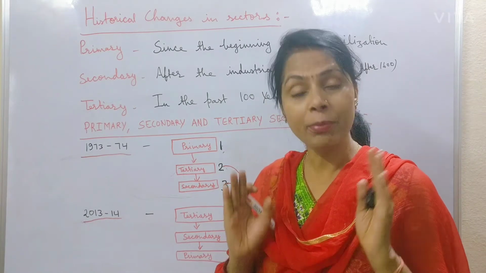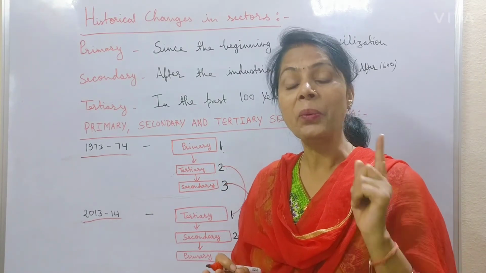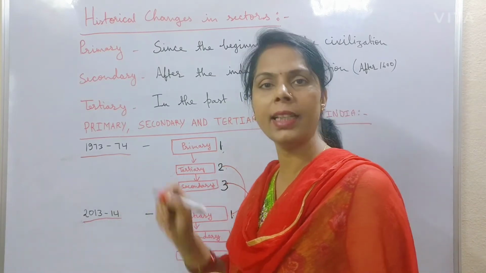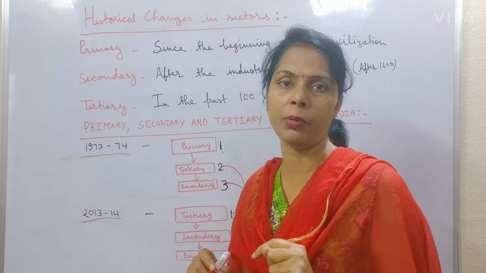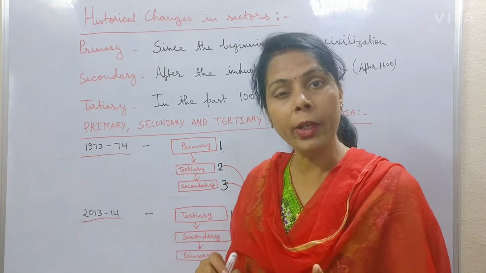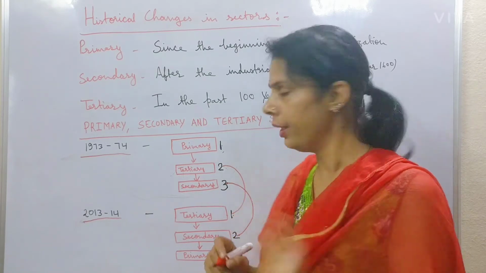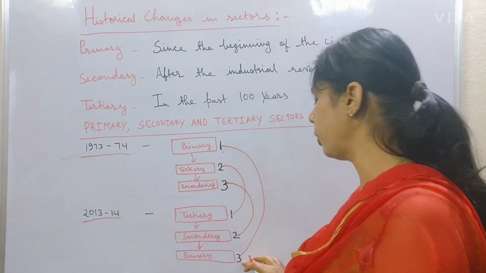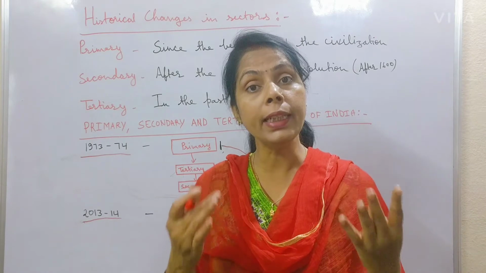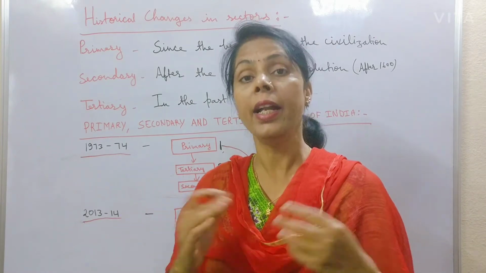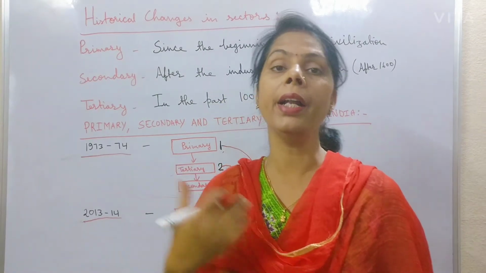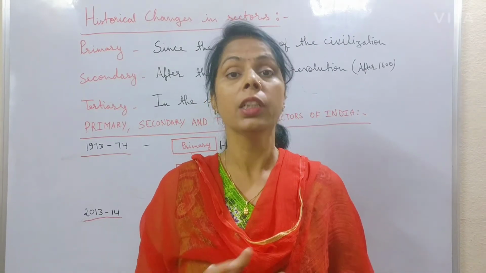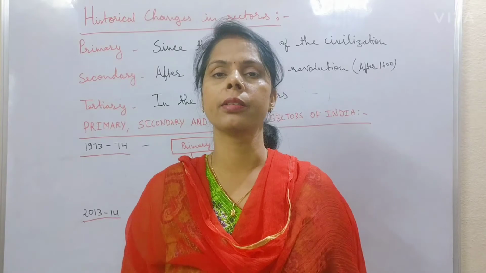And the primary sector, which was the highest sector up to 1973 to 1974, became the lowest producer sector in India, from first position to last position. So how these changes occurred and what are the reasons behind the development of the tertiary sector, we will discuss the reasons in points.